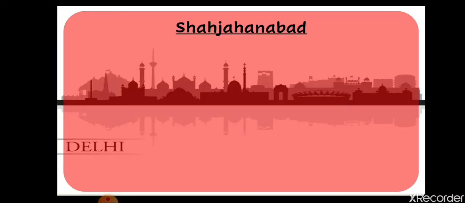So let's start with Shah Jahanabad. Students, Shah Jahanabad was built by Shah Jahan. As all of you know, it was Shah Jahan who built the Taj Mahal and all those places in Agra.